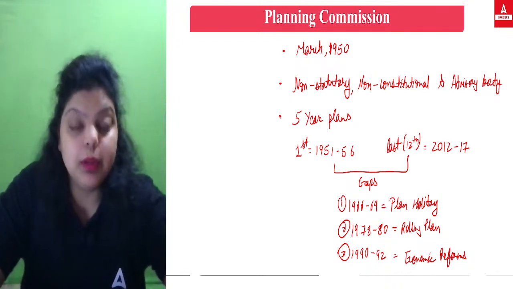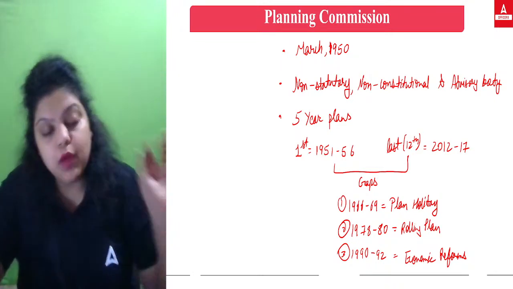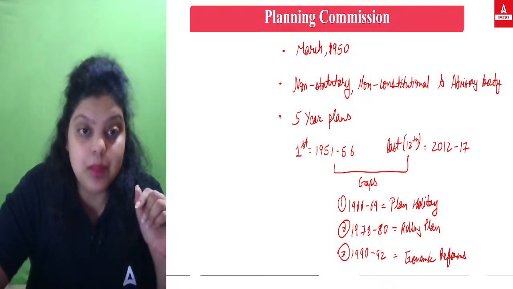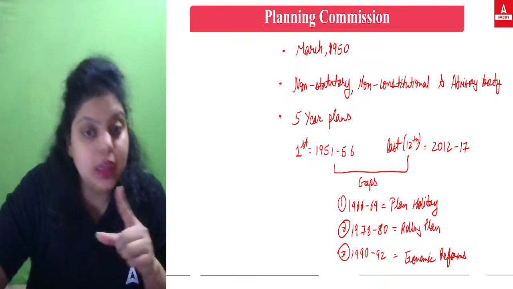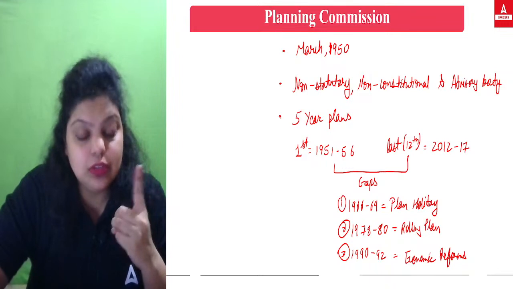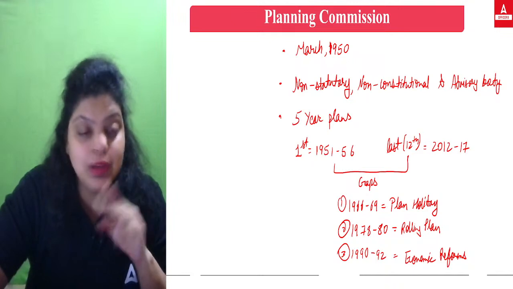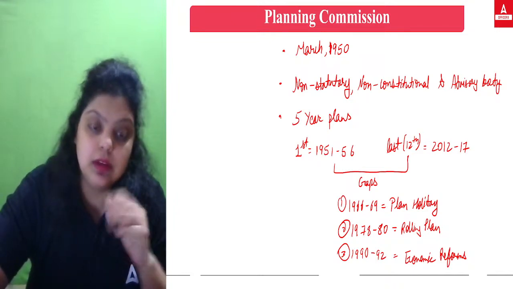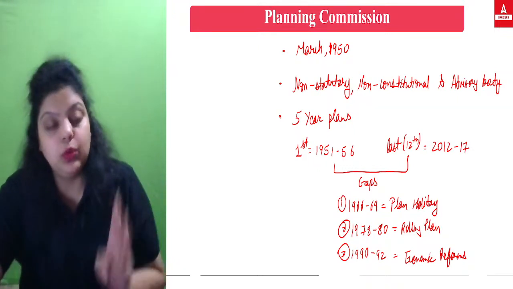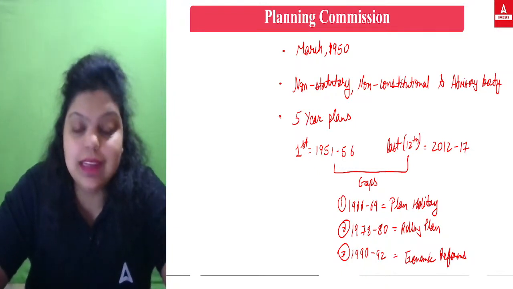Now remember these 3, because in the paper a direct question can be asked: what was the duration of the 5th 5-year plan, the 8th 5-year plan, the 10th 5-year plan. If you remember the first year, that is 1951, and the 3 gaps, 66 to 69, 78 to 80, and 90 to 92, you will be easily able to find out in which particular year which 5-year plan was run by the Planning Commission. That's why this is very important.